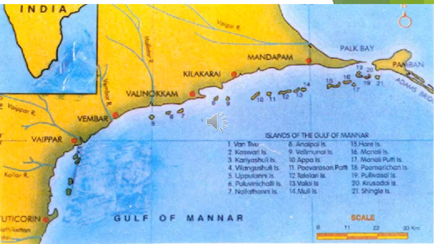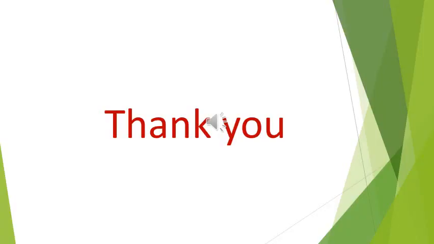I show you in this picture the islands in the Gulf of Mannar. Many of these islands are uninhabited. That means there is no population on these islands, but they are administered by the adjacent state. The islands in the Gulf of Mannar are administered by the Tamil Nadu government. Likewise, the islands in the mouth of the Ganges river are mostly administered by the West Bengal government.